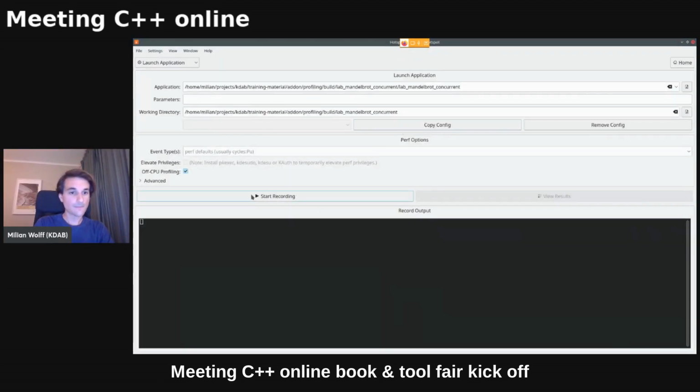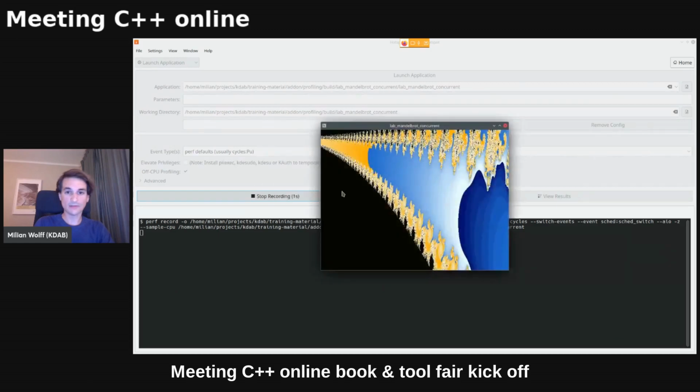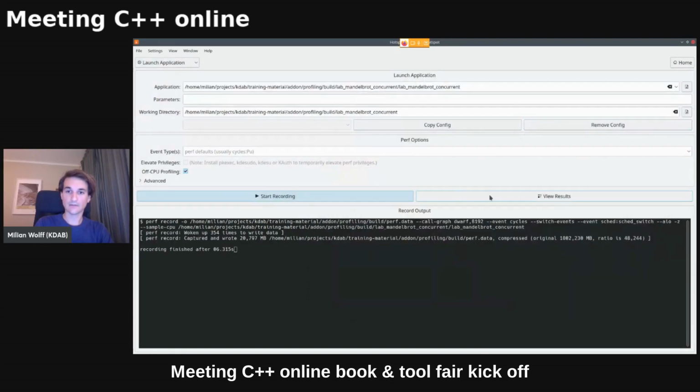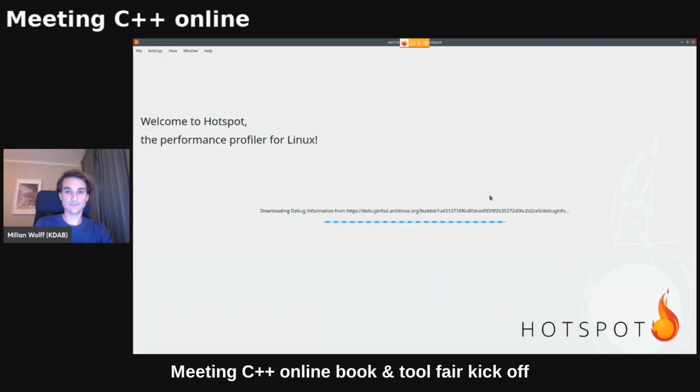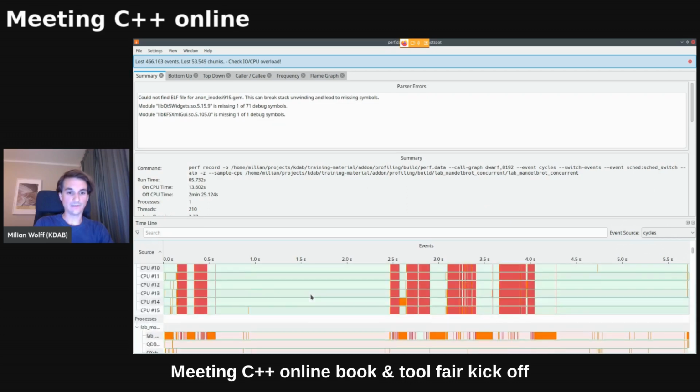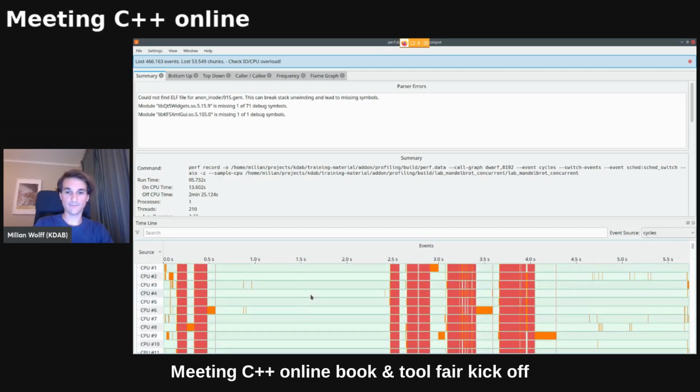So I just re-record and I resize, I close, I view the results. I wait for the cache to be filled, and now things look much better than before.